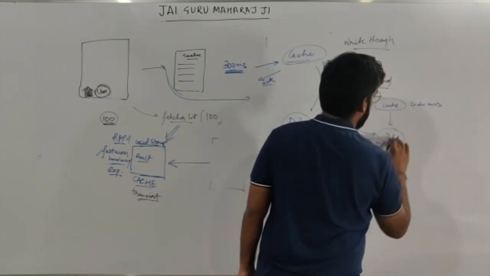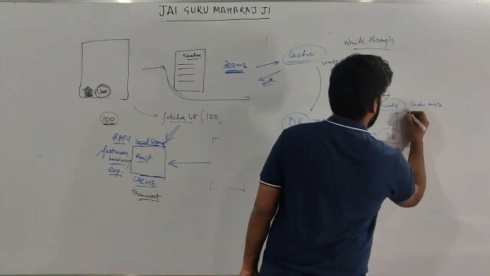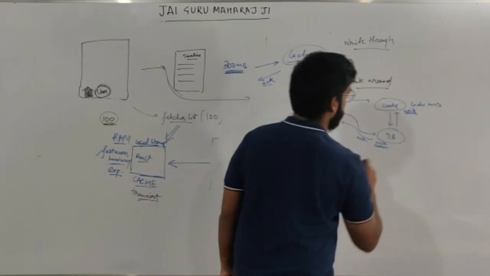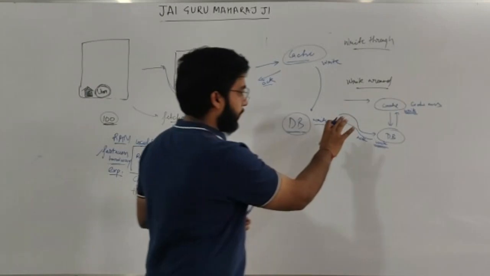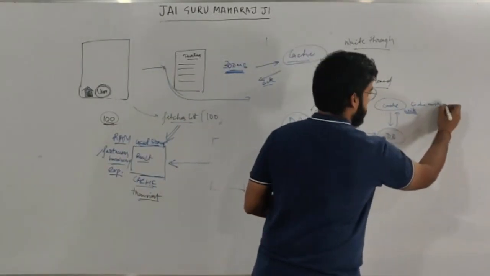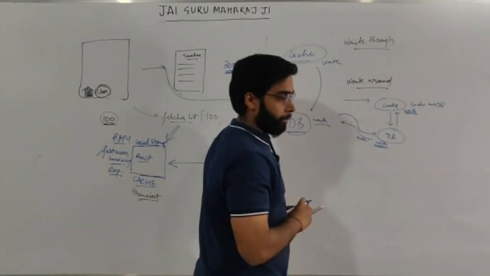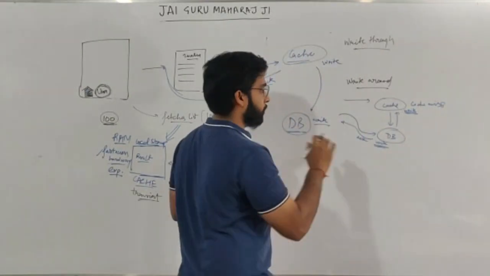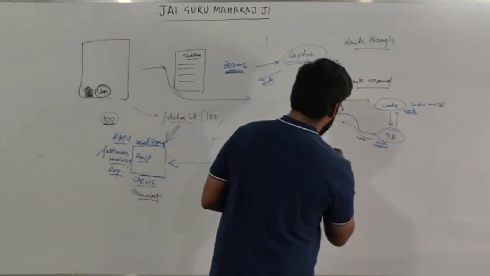So it will refer to the database, get the updated records, and your cache will have the recent write. So both your database and your cache are synced. The key thing to note in write around is that if your cache doesn't have a miss, then you have to delete that record and again ask the database. Otherwise you will be getting the previous copy of the data, not the updated one. So this is one key fact inside write around.